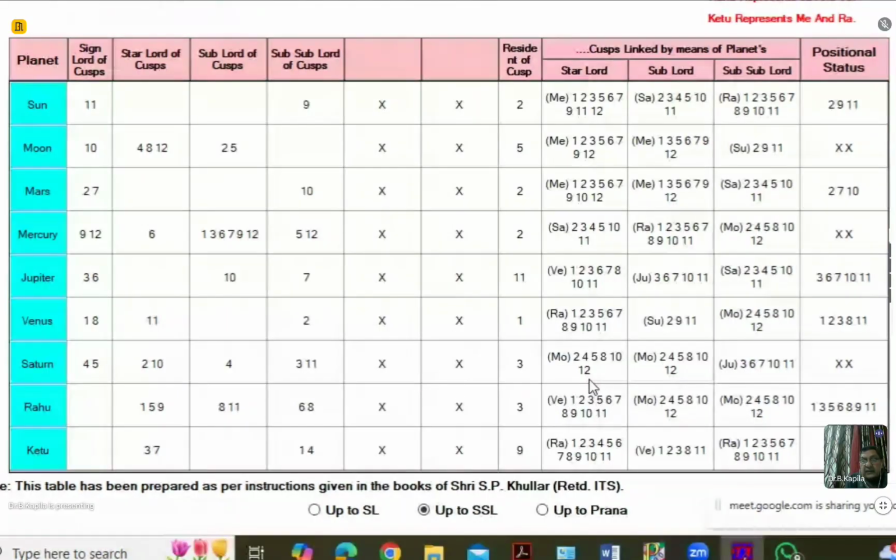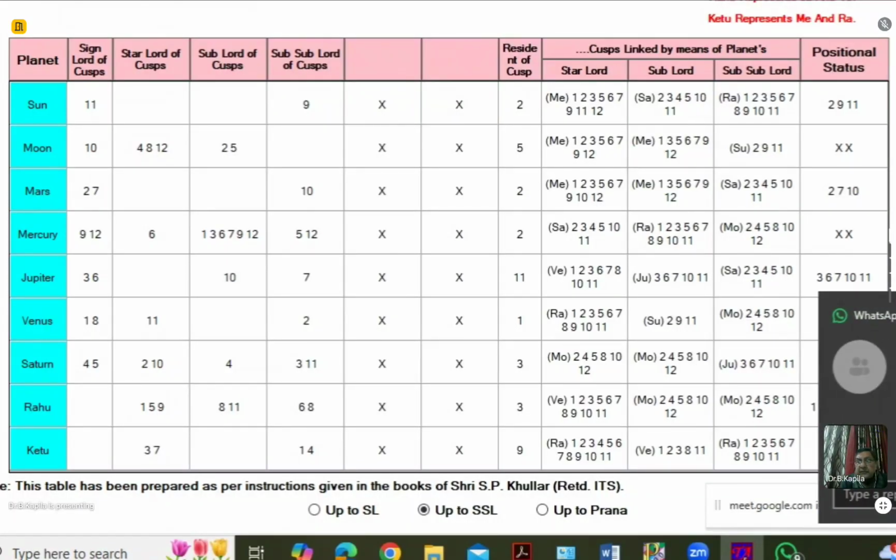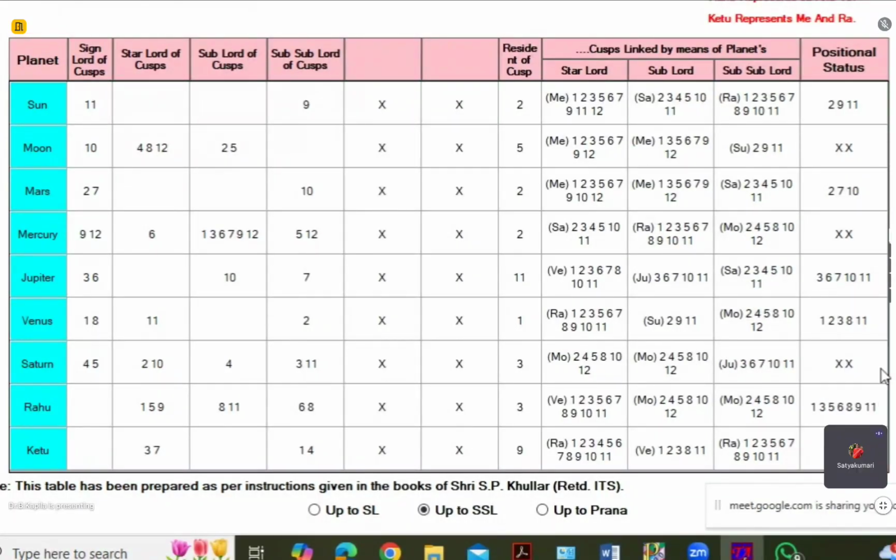Then you take Saturn. Saturn is appearing in the star as well as sub of moon, so we will bunch these two, moon and moon, so it will be moon, Jupiter, Jupiter. You know this rule of bunching, right?